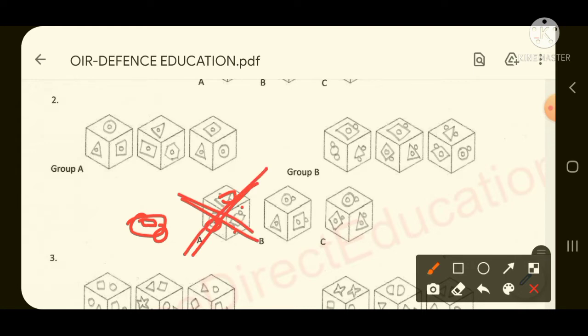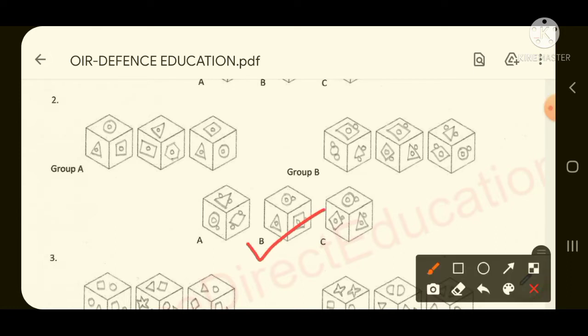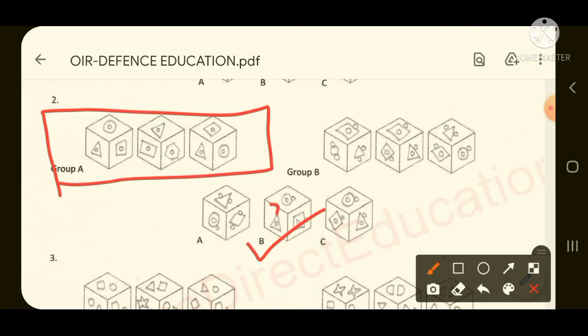Coming over to the second option, here one outside circle is coming, so this will not come. Here also one outside it is coming, so it will not come. But if you see this triangle, inside this triangle one small circle is coming. So what will be our required answer? Our required answer will be option B, because option B is the only option which is matching with group A, that at least one face of the cube is matching with group A, then that is our required answer.